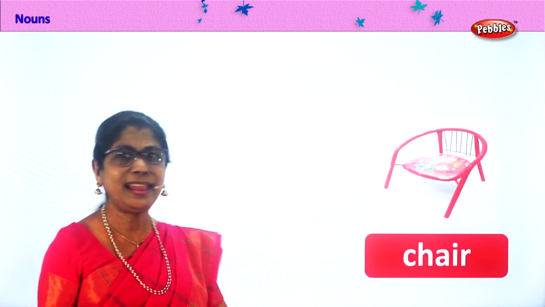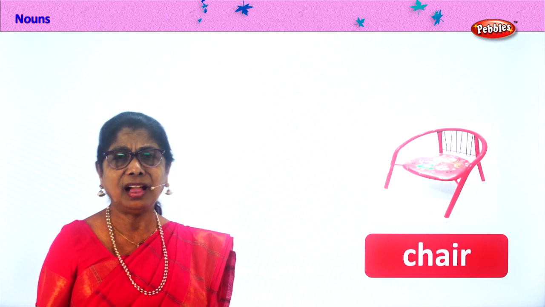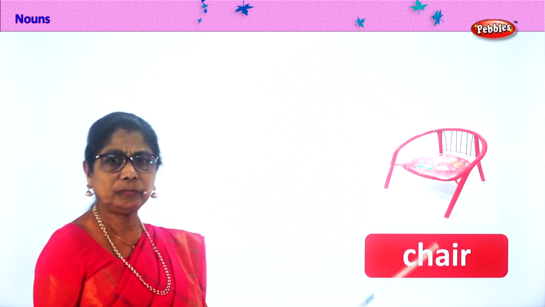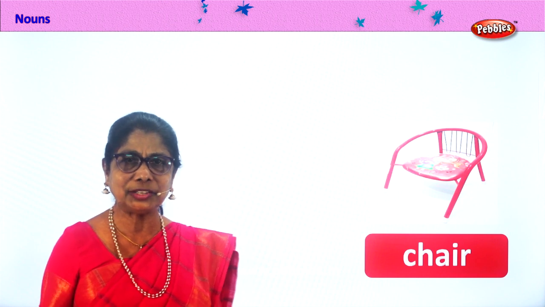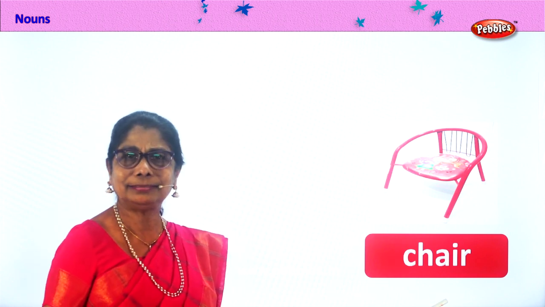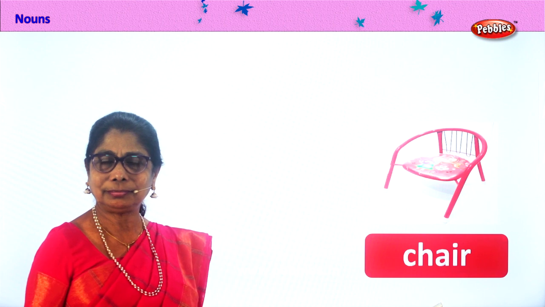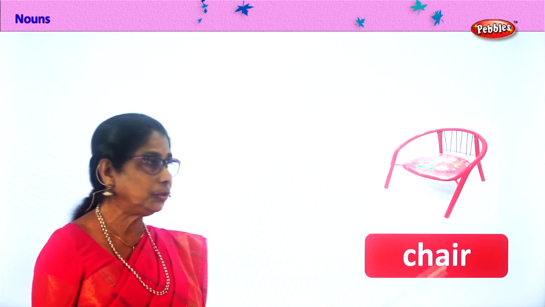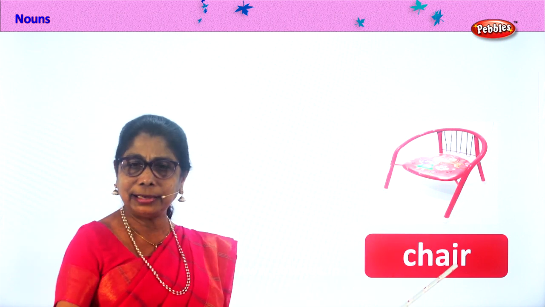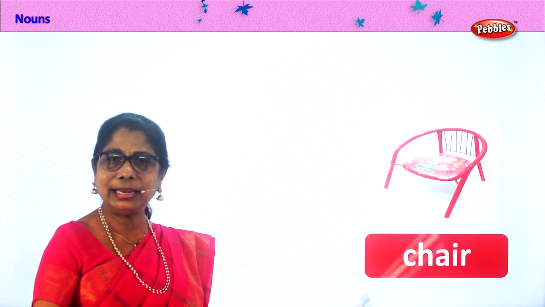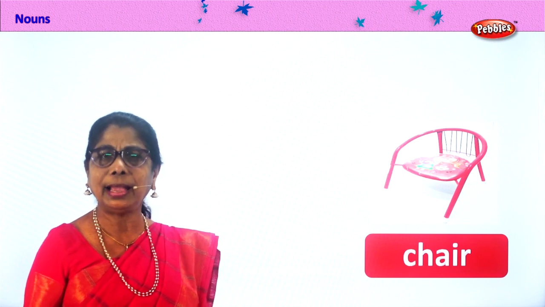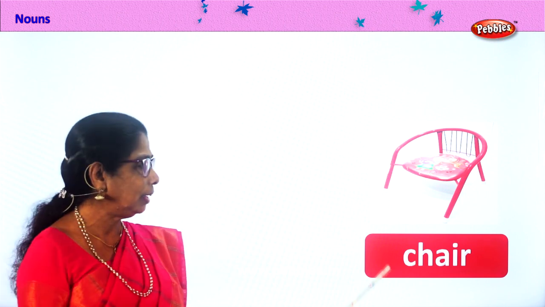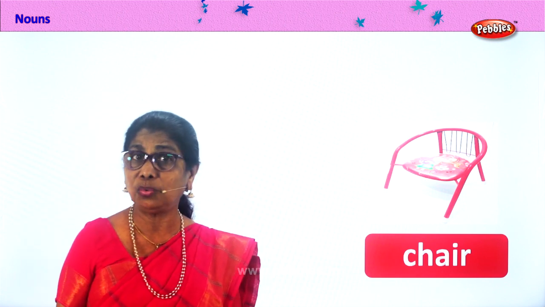Next we have chair. It can be any chair. Armchair, baby chair. Yes. Plastic chair or wooden chair. Metal chair, chair. Chair is a chair. Something to sit on. Big, small, large, anything. It's a common name given to a four-legged item where you sit comfortably. It can be made of metal, wood, plastic, anything, right? So chair is a common noun.